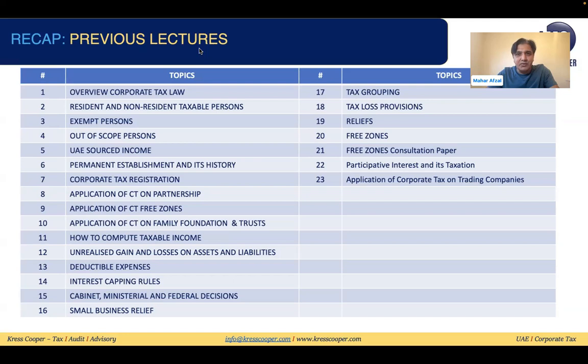We all know this: if your annual business income is up to 3 million dirham, you can opt for the small business relief, and you will not be liable to corporate tax up to the end of 2026. We discussed tax grouping, tax loss provisions, relief, free zones, the free zone consultation paper in detail as well, and participating interest and its taxation.